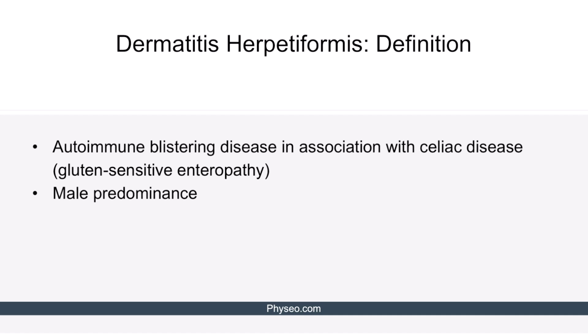Dermatitis herpetiformis is an autoimmune blistering disease that commonly occurs in association with celiac disease, also known as gluten-sensitive enteropathy. In this lecture, we will only focus on the skin manifestations of this condition. Note that male predominance is characteristic of this skin condition.